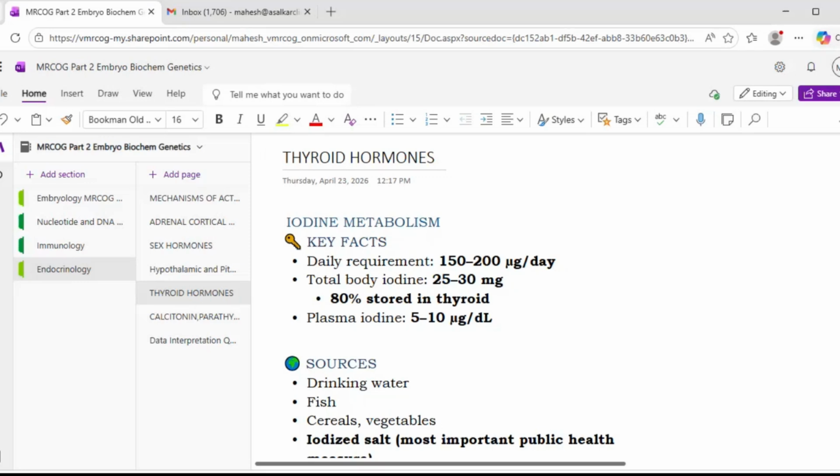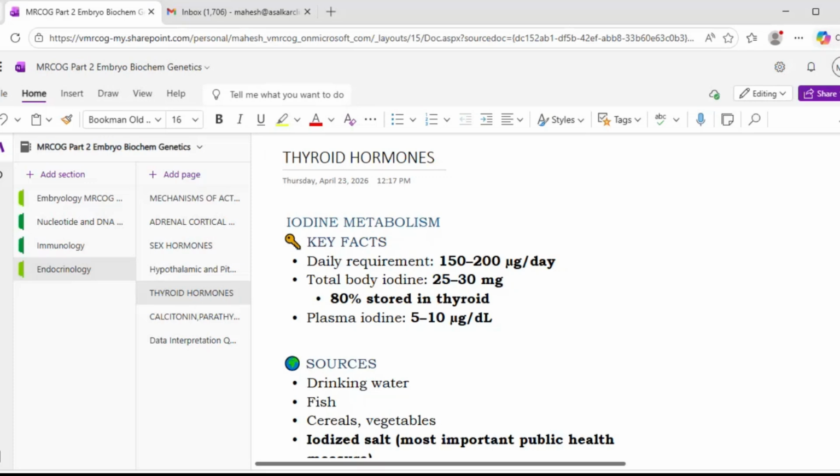We continue with our endocrinology module, and today we are going to discuss the thyroid hormone, very important from the examination point of view. Okay, so in the thyroid hormones, first we'll talk about the iodine metabolism. Certain SBA questions can be asked from this particular topic.